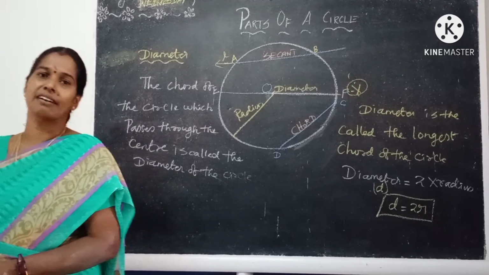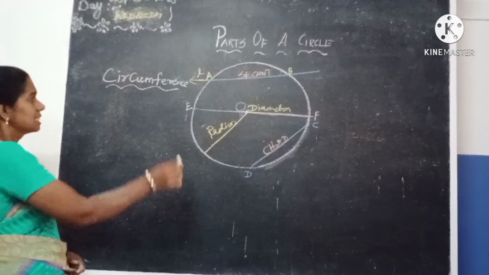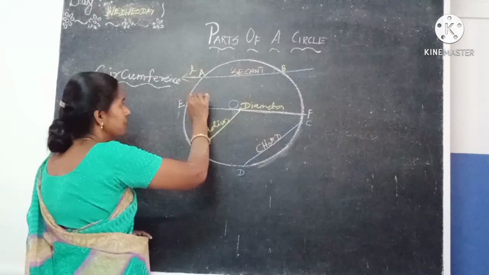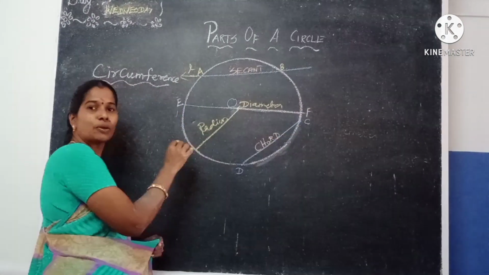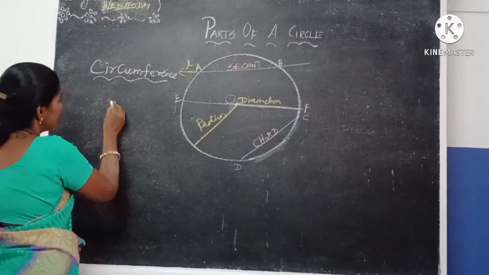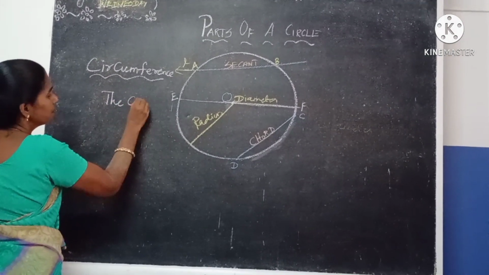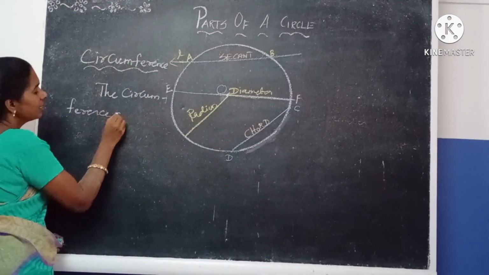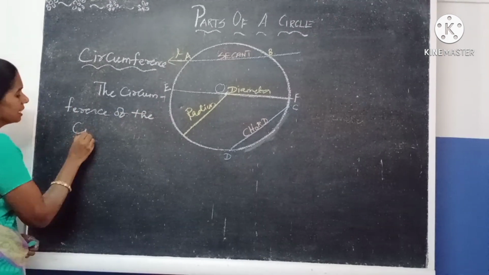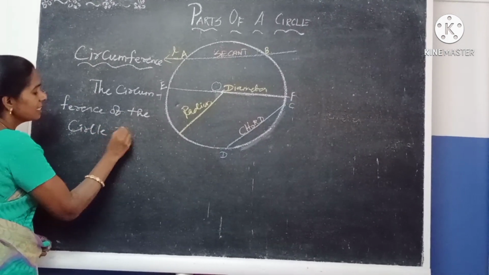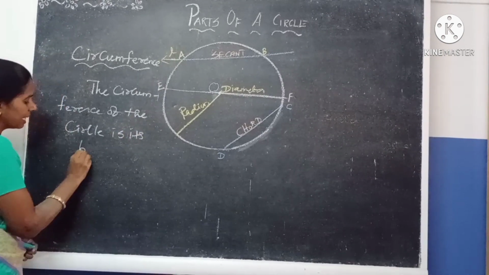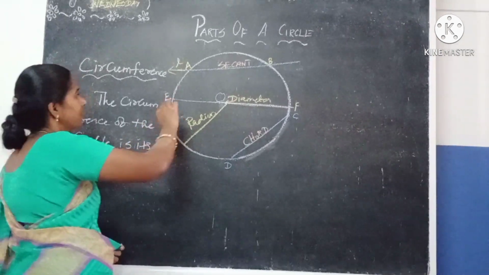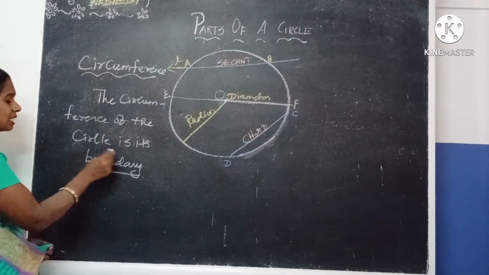Next our topic is circumference. What is meant by circumference of the circle? Circumference means boundary. Boundary length is called circumference. So, the circumference of the circle is its boundary length. Boundary length is the outer length. Understand?